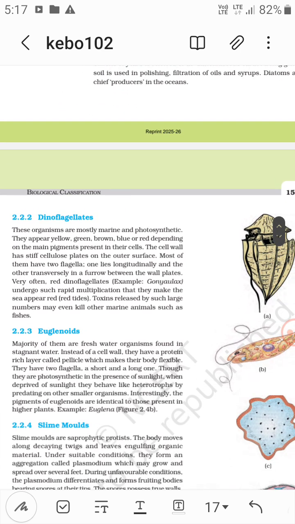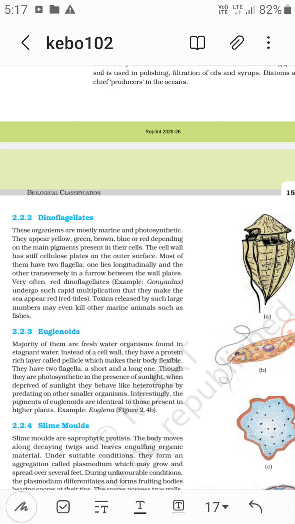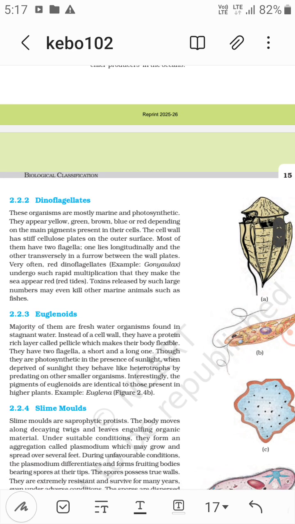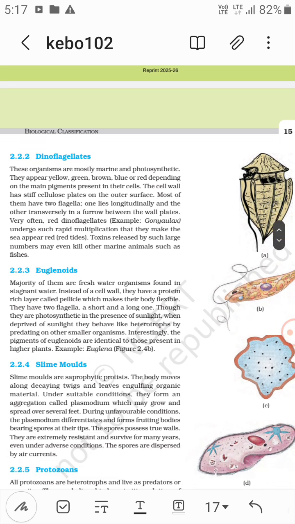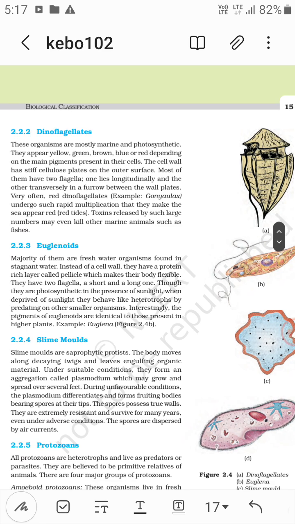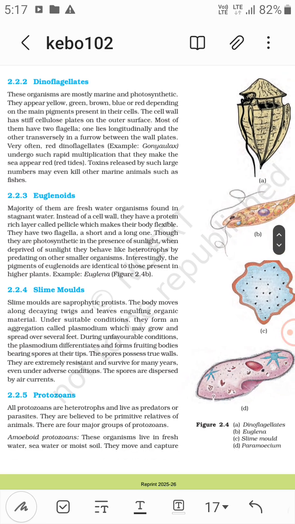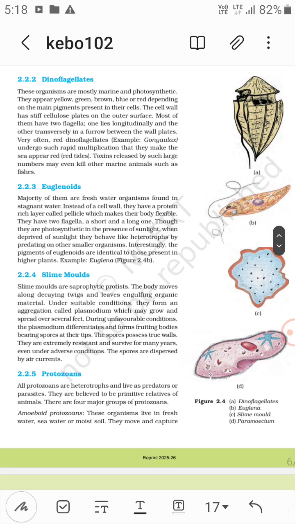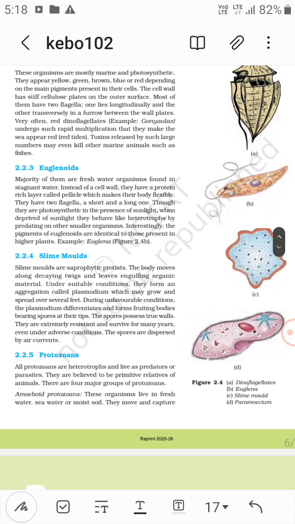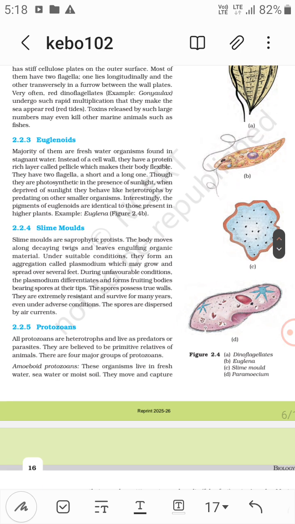Now dinoflagellates. The red tide, that is red dinoflagellate Gonyaulax, shows rapid multiplication, and they appear red, that is red tides. These are the dinoflagellates. Euglenoids have pigments identical to the higher plants, for example Euglena. Now slime molds. Slime molds are saprophytic protists.